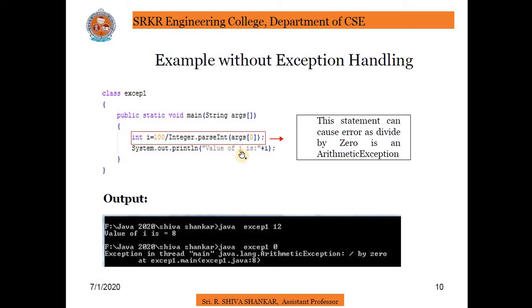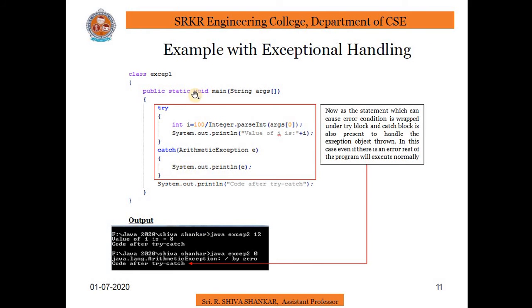Okay. If instead of 12 I give 0, then 100 by 0 means a number cannot be divided by 0, so an arithmetic exception will occur. So this is without exception handling. The same program, if you use exception handling, this is the concept.